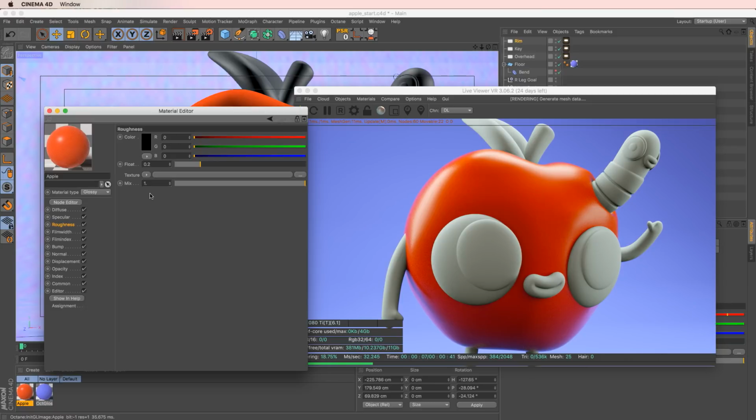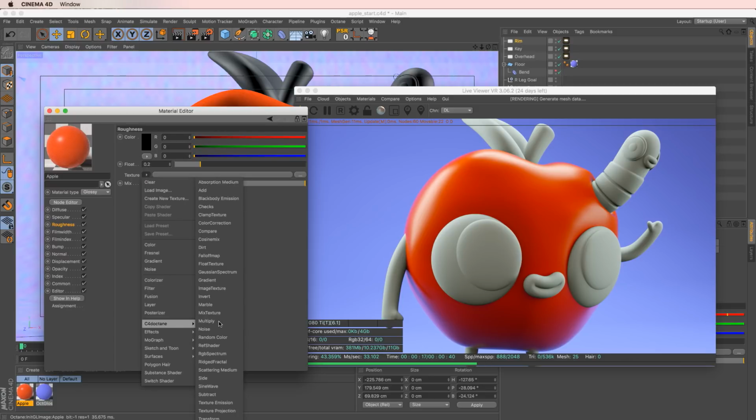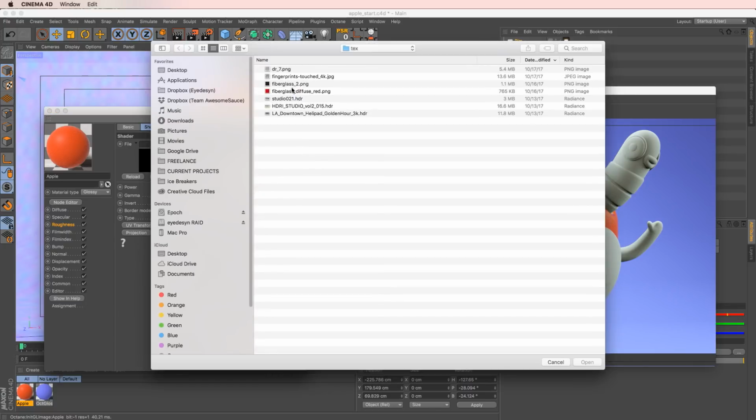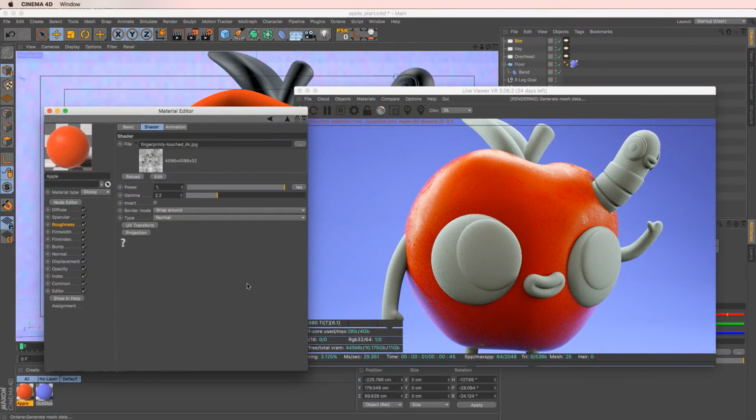But again, it looks way too perfect. You know what I mean? So what we're going to do is introduce a little bit of imperfections to this roughness to add a little bit more realism. And how we're going to do that is by loading up a grunge map. And we'll just go to C4D Octane and image texture. Boom. And we'll load up just a nice fingerprints texture. It's the same one I used in the donut tutorial that I did doing the physical render vinyl toy. So same one. There's a lot of grunge maps on the web, tons out there.